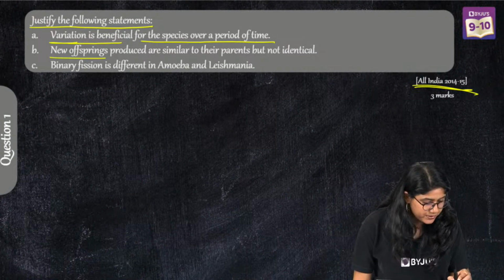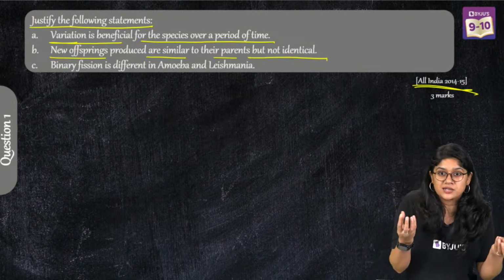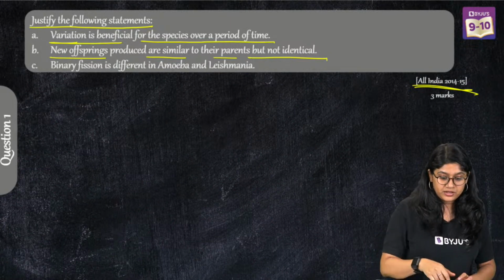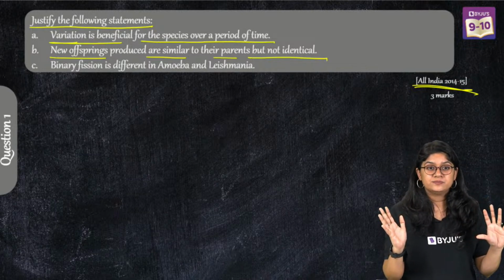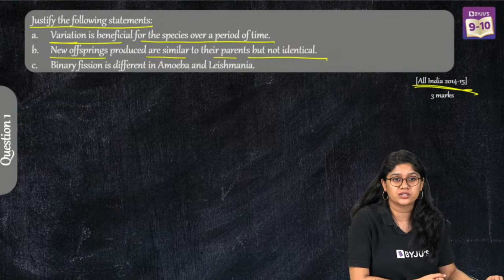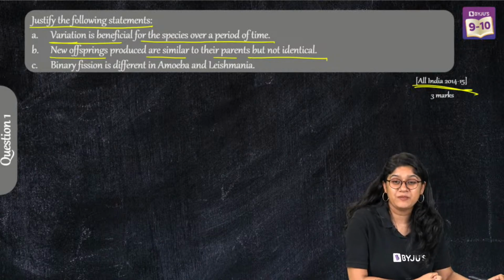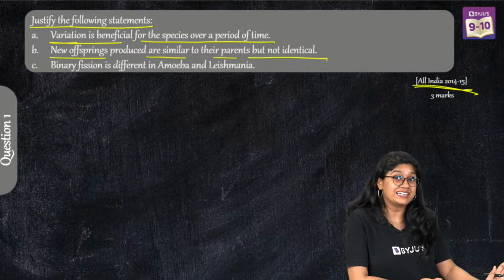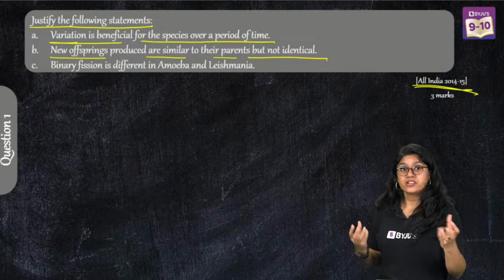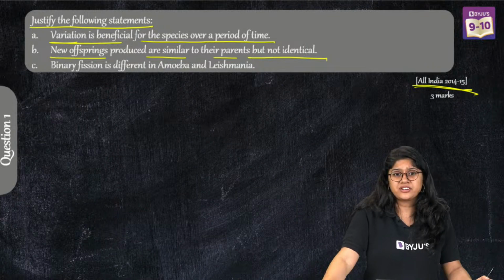New offspring produced are similar to their parents but not identical. We see that new organisms, new offspring, are produced, very similar to their parents but not identical. They are similar, but not identical, because of variation, because of sexual reproduction. There's a mixing of gametes. Absolutely correct. Last part, everyone.